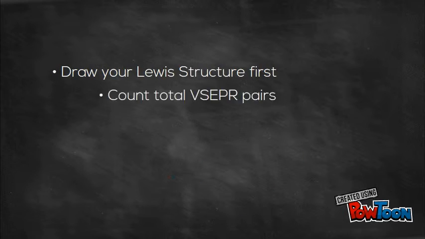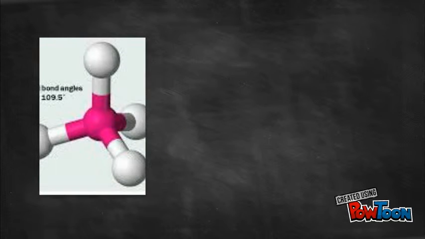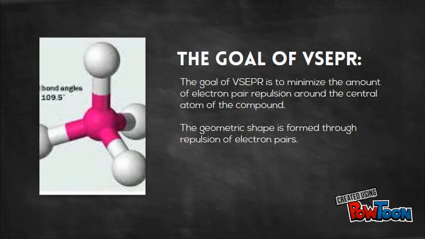While drawing 3D molecules, keep these rules in mind. Draw the Lewis structure first and only focus on the central atom and electron pairs. Count the total VSEPR pairs, making sure to pay attention to any charges. Then predict the shape based on the electron groups and lone pairs. Let's go into some detail here. The goal of VSEPR theory is to minimize the amount of electron pair repulsion around the central atom of the compound. This is because the VSEPR theory is based on one idea, that the geometric shape of the molecule is mainly given by the repulsion between the electron pairs around the central atom.